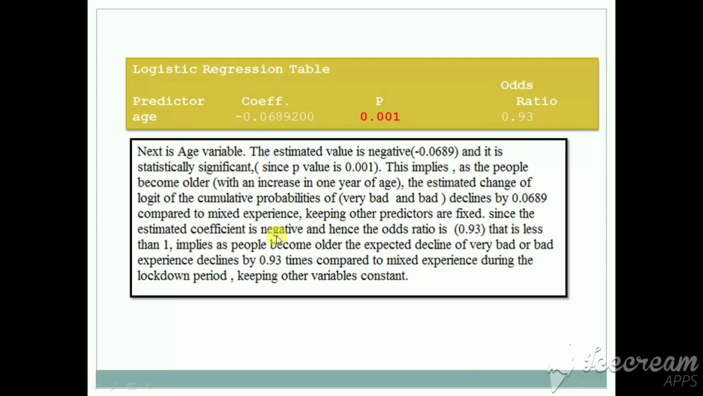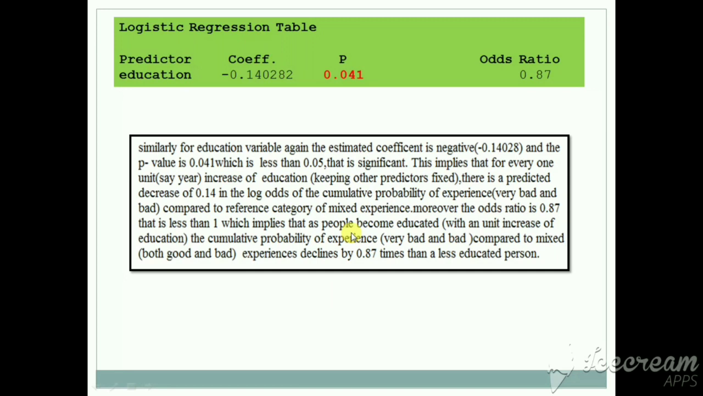Since the estimated coefficient is negative, the odds ratio is 0.93, and that is less than 1. This implies that as people become older, the expected odds of very bad and bad experience decline by 0.93 times compared to mixed experience during the lockdown period, keeping other variables constant.